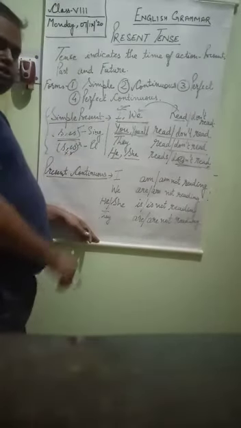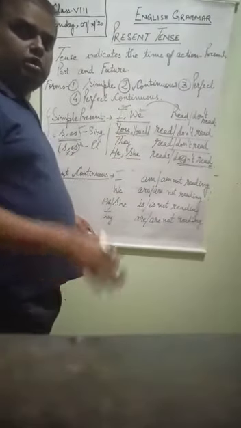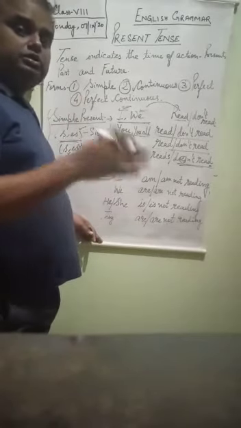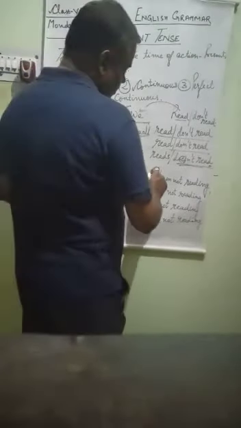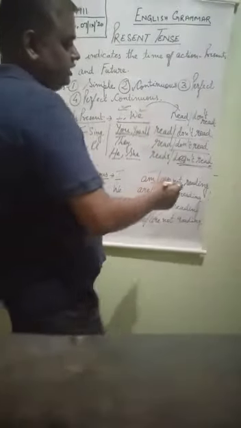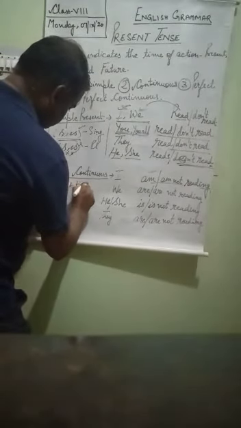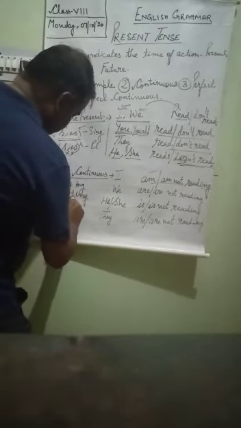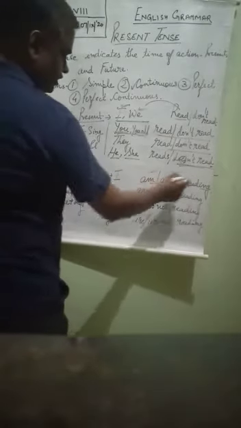Now what is present continuous tense? Any action which is currently being performed, happening right now, being done continuously in present, that is called present continuous. Suppose I say I, then with I, am will be used, am reading or am not reading, and ing will be added here. Is plus ing, am plus ing, are plus ing. Very simple present continuous tense. So here you see I am reading or am not reading.